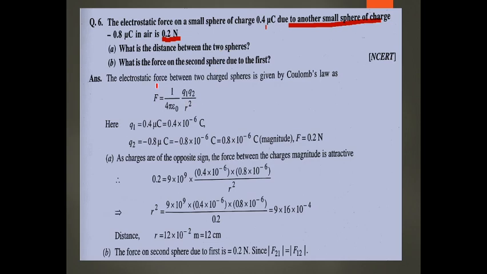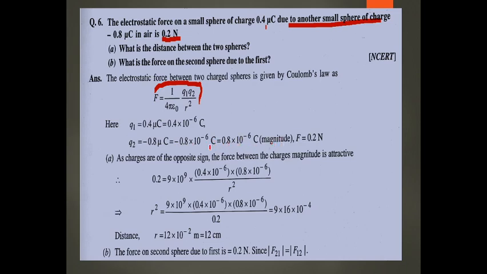Again we can use Coulomb's law and, substituting the values Q1 and Q2, we can find the value of R. So R square equals, substituting these values, Q1 and Q2 in microcoulomb. Micro means 10 raised to minus 6. Q2 equals minus 8 microcoulomb, so minus 8 into 10 raised to minus 6.